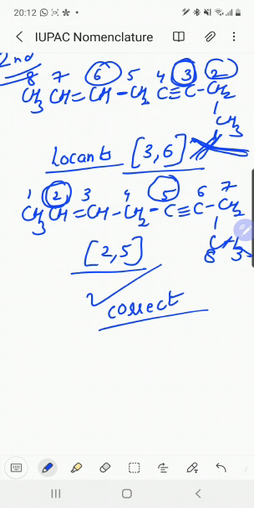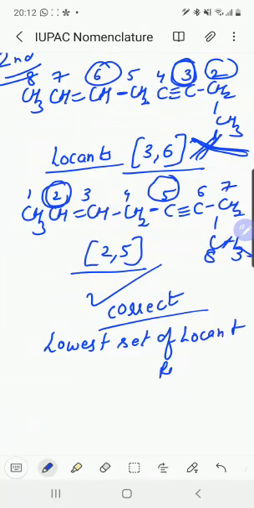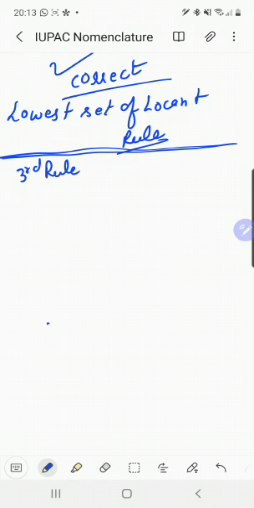So the lowest set of locants rule means we start the numbering from that end which is nearer to the double or triple bond. Now the third rule is, if there is a choice in numbering, the double bond is always given preference over the triple bond.